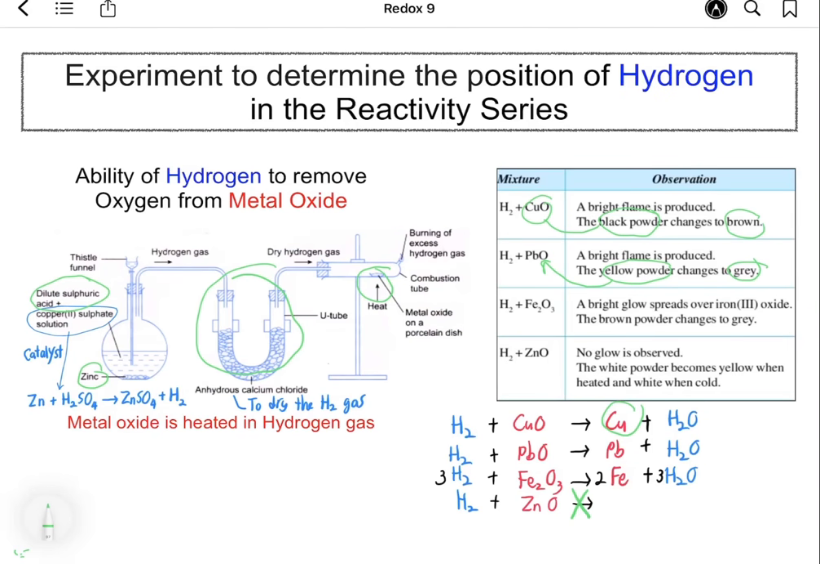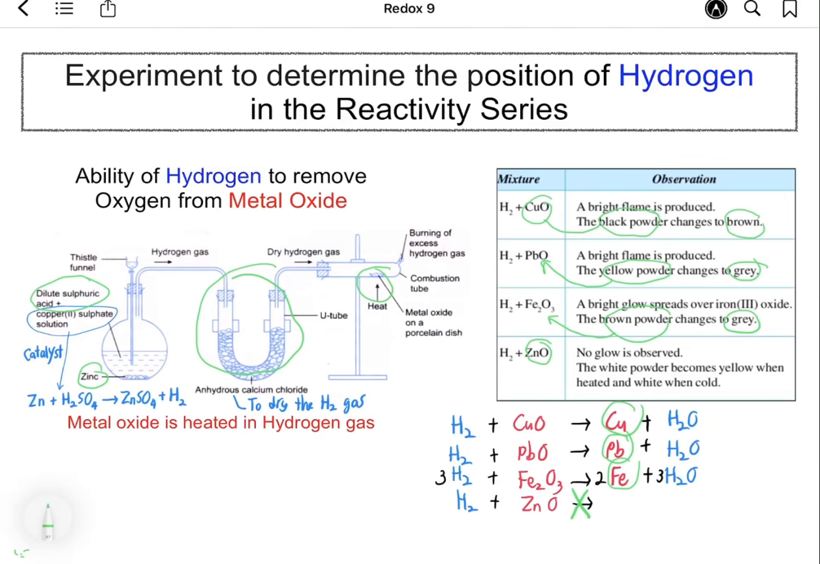When hydrogen reacts with lead oxide, a bright flame is produced, and the yellow powder changes to gray. The yellow powder is the lead oxide and gray is the lead metal. So hydrogen managed to remove oxygen from lead oxide to form lead. When hydrogen reacts with iron(III) oxide, a bright glow forms and the brown powder changes to gray. The brown powder is the iron(III) oxide and the gray solid is iron metal.